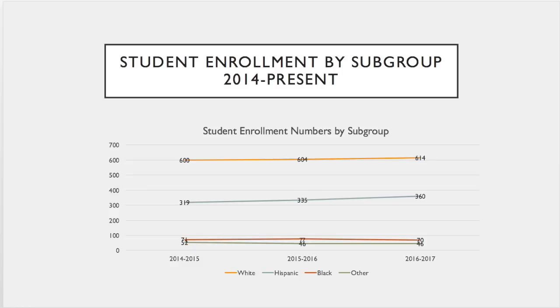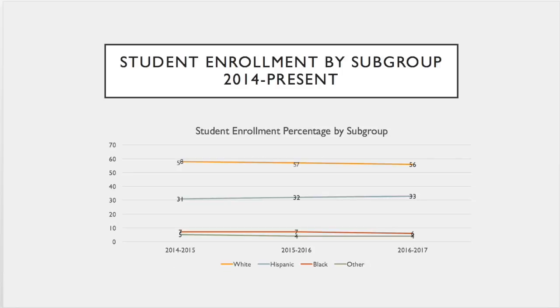If you look at the enrollment by subgroup, this is the total number of students in each population. You see that white is a majority of the population at Calhoun High School. Hispanic numbers have been rising a little bit more drastically than the white population. The black population has been trending downward a little bit, and then the other population as well has been trending downward.